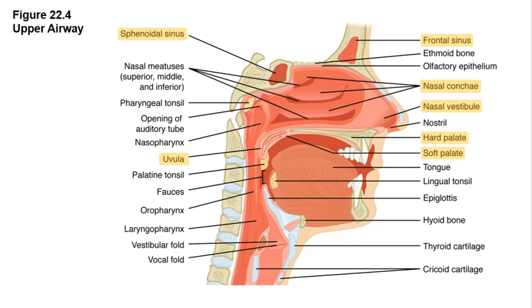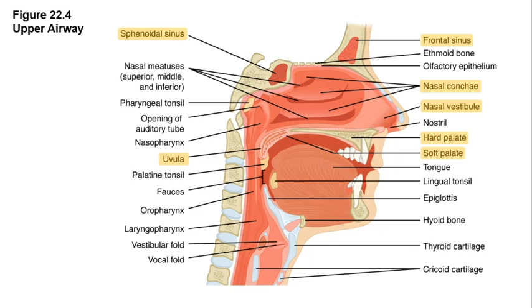The nasal vestibule typically contains hairs that filter dust and debris from the air, although they are not shown in this diagram. The vestibules expand to become the nasal cavity. The lateral walls of the cavity are lined with the nasal conchae, which project from the walls of the nasal cavity and increase the surface area of the nasal cavity mucosa and make the incoming air more turbulent so that the air mixes. This will help to warm and humidify that incoming air in addition to allowing the sensory cells and the nerves of the mucosa to detect odors.